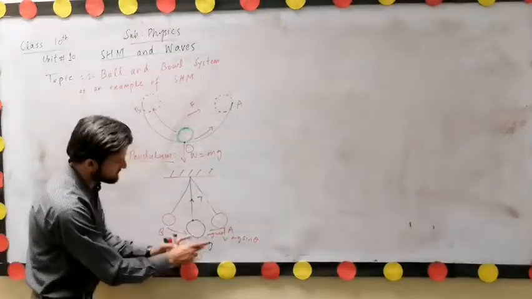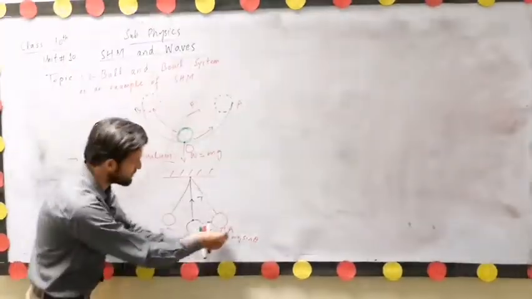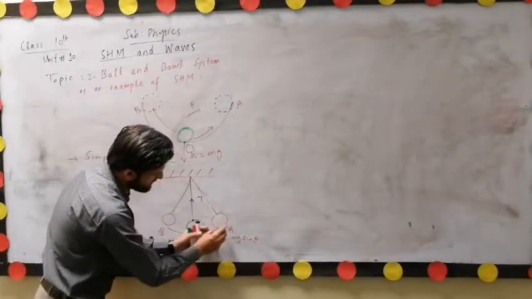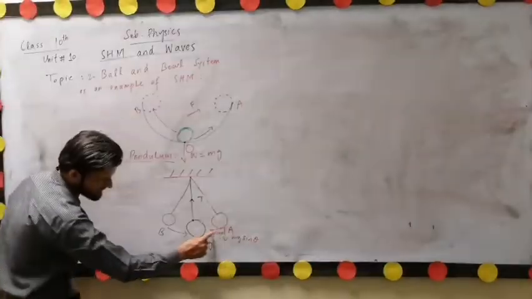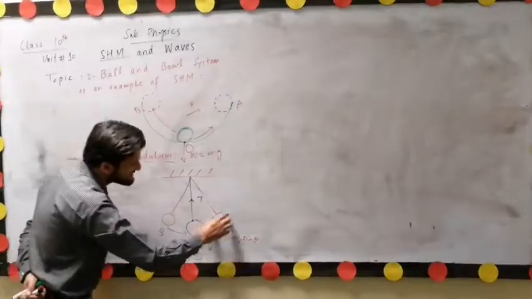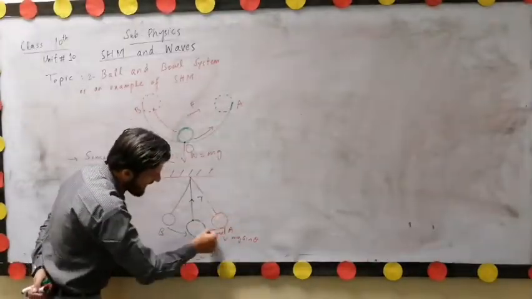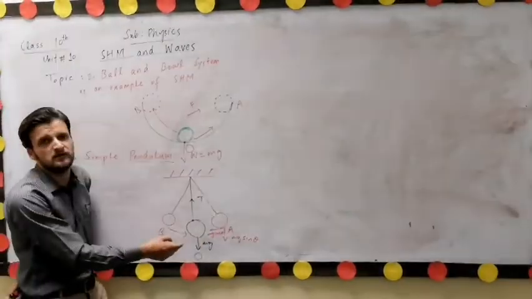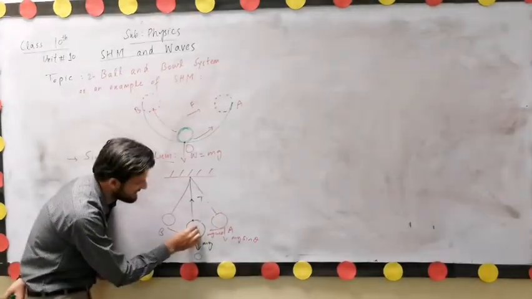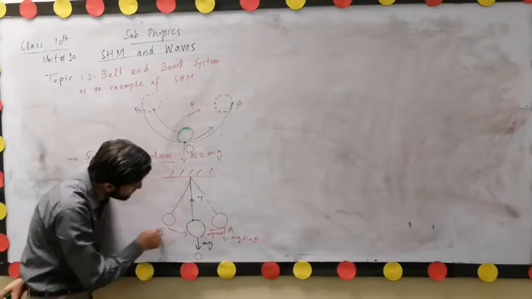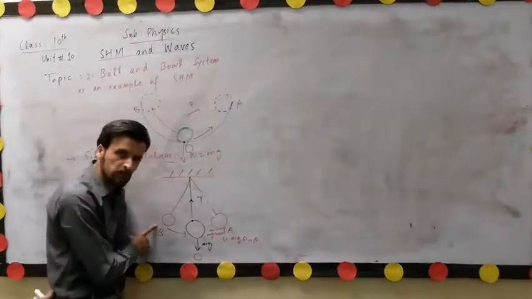Initially the ball is at rest. Both the weight and tension are equal and opposite, so it is at rest. When we apply an external force and place the ball at a new position A, it has a restoring force due to the horizontal component of its weight, and it starts its motion again towards the mean position and moves back to its mean position. When it reaches the mean position, due to inertia, it doesn't stop here and moves towards a new position, position B, which is the other extreme position of the metallic bar.